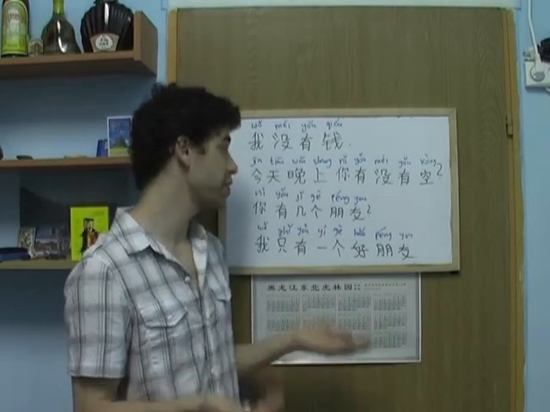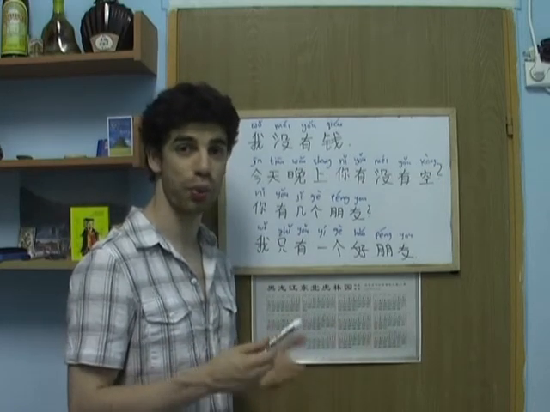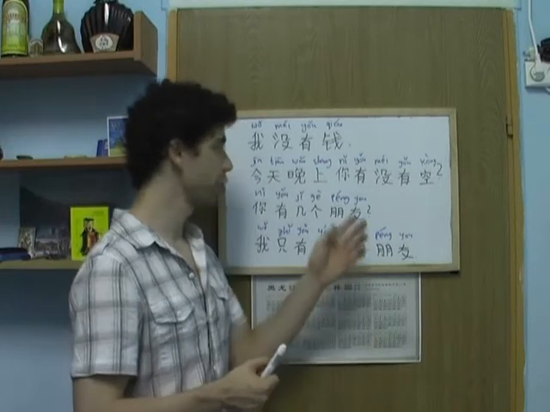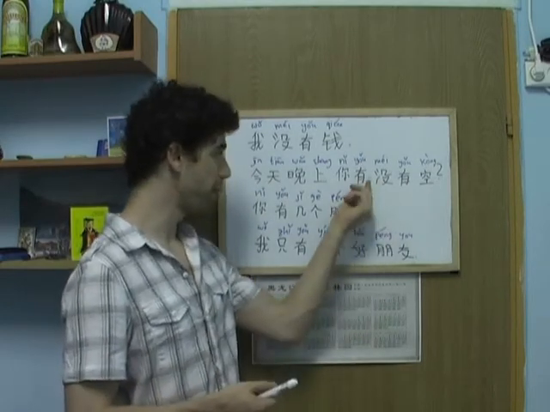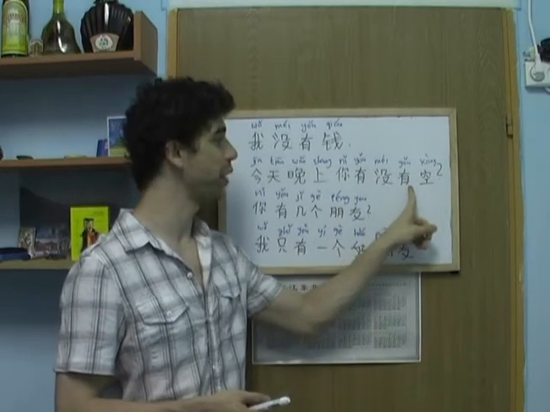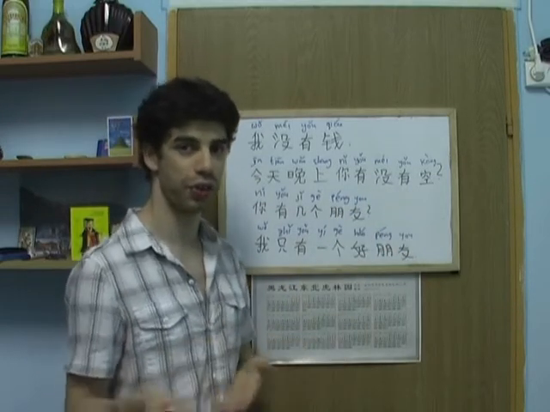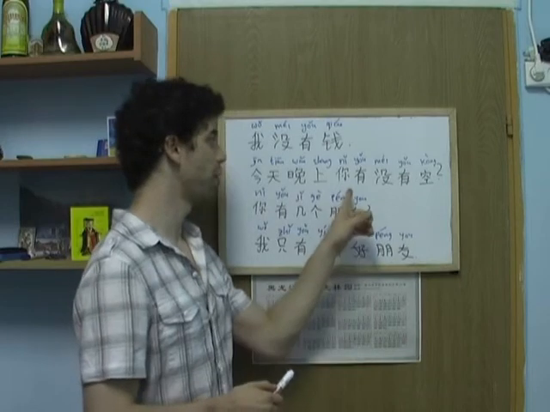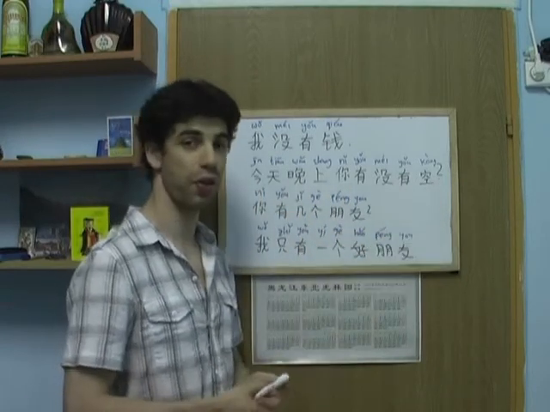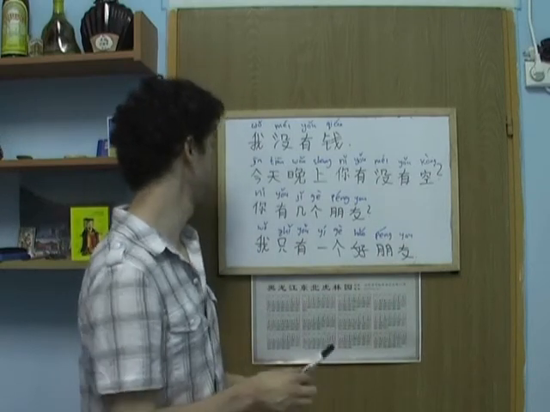The meaning is the same, but the structure is different. Just like we talked a few minutes ago when we said 你忙不忙? Alright? So it's the same thing. You take the verb, you put the negative form in between, and then you repeat the verb again, alright? 有没有 means do you have or not, right? So this evening, do you have free time, right? So pretty simple. Alright, let's move on to the third example.